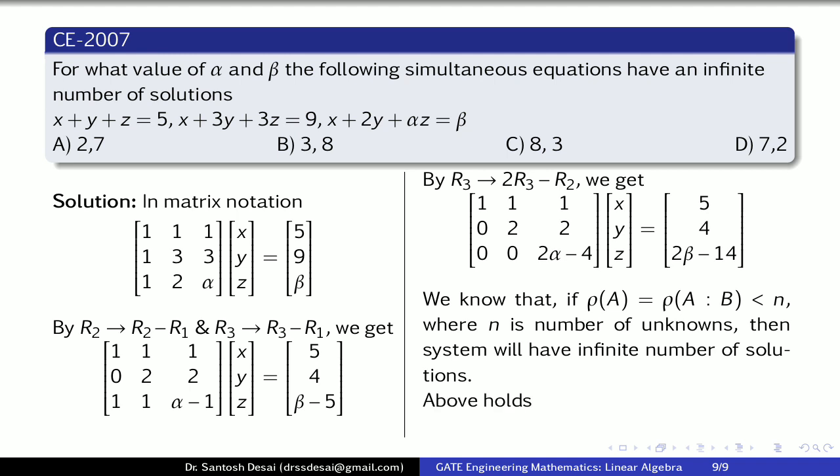And therefore we must have 2 alpha minus 4 is equal to 0 and 2 beta minus 14 is equal to 0. Simplifying this, we get alpha is equal to 2 and beta is equal to 7. And therefore the correct option is option A, 2 and 7.